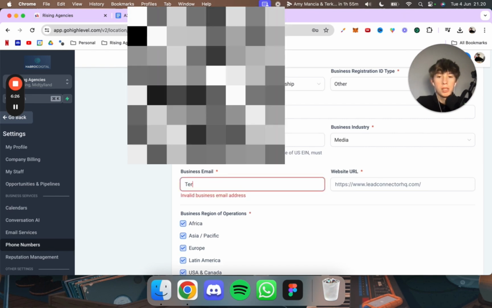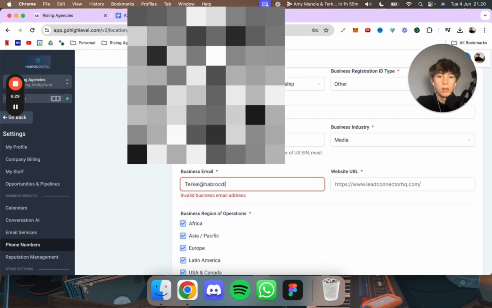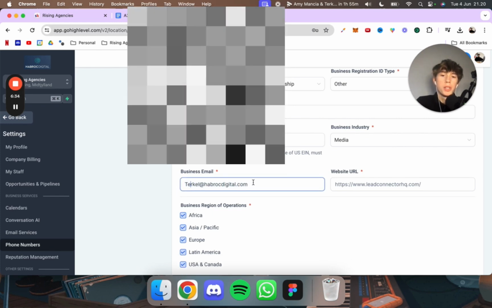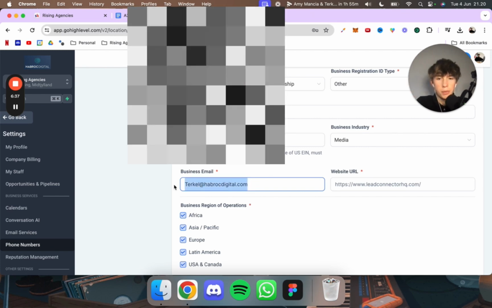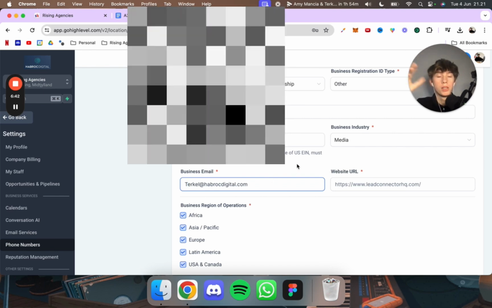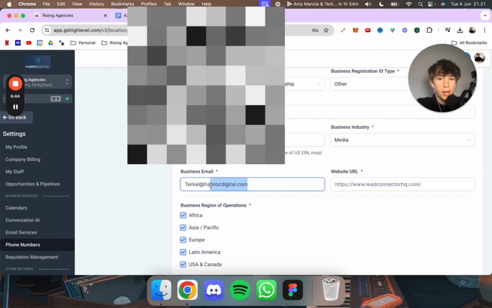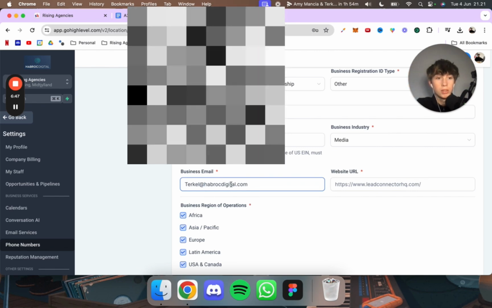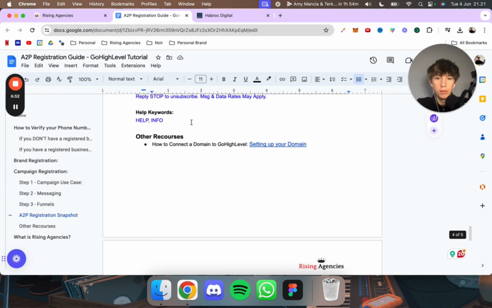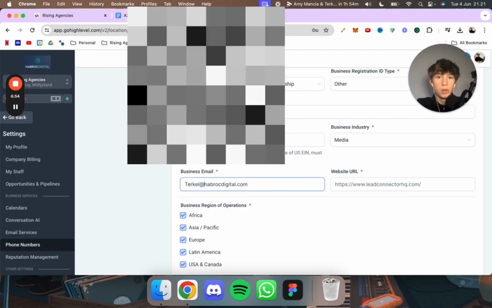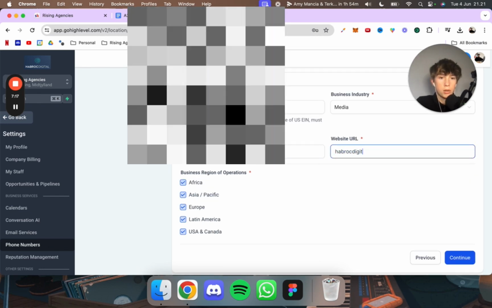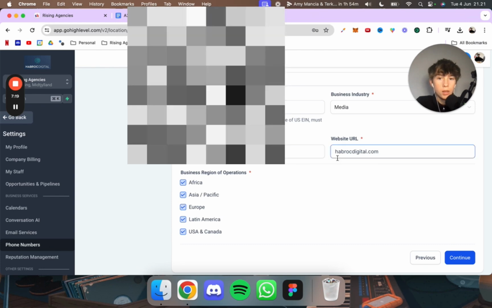Then you want to put in a business email. So you'll just put in your business email .com. If you don't have a business email, you can try to put in your personal, but I cannot guarantee that you will be accepted. So just put in your business email or create one really fast through G Suite. You should already have a domain for your business, otherwise get a domain. In the guide right here, I show you exactly. I have a video on it. If you go all the way down, setting up your domain. So you just want to set that up as well. And then website URL, you just put in your domain basically, okay? .com. And that's really just it.